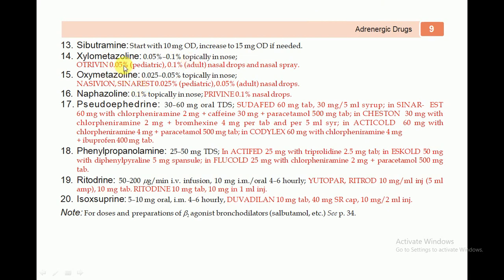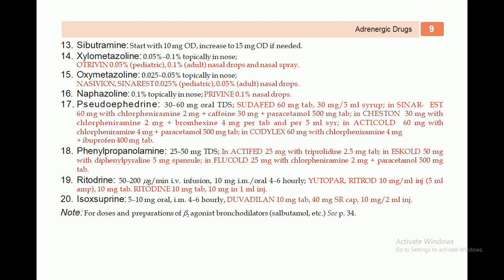Otrivine is available in the market by trade name Otrivine, which I have highlighted especially by red lines. That is 0.05% pediatric, 0.1% adult in nasal drops and nasal spray.